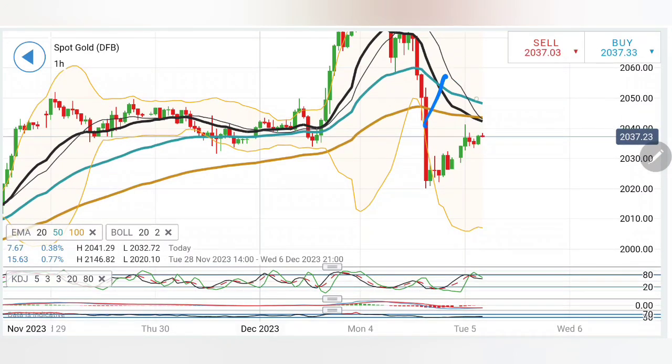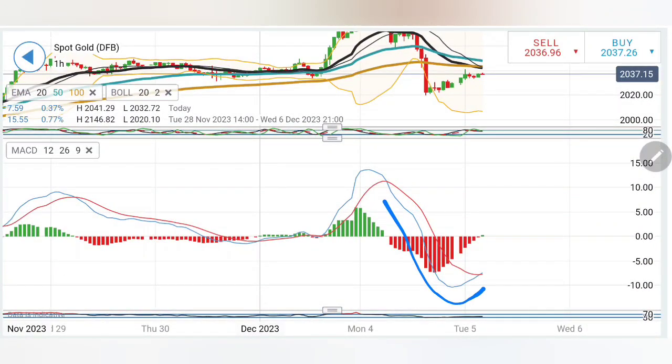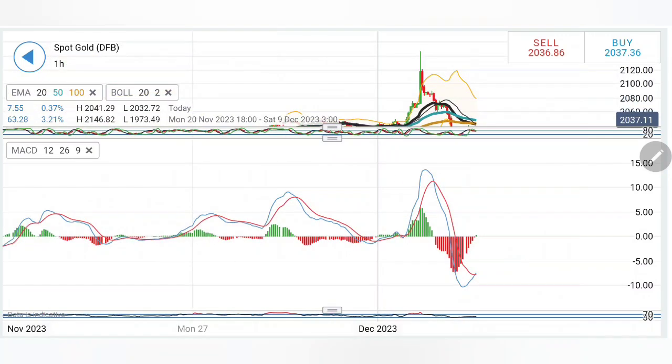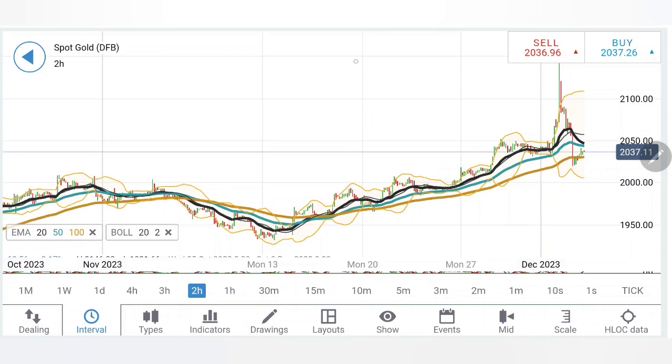Moving averages, after a long time on the hourly charts, have crossed over for a bearish move. Stochastic has dropped, MACD has hit a bottom, and that is why it is looking forward to a little retracement. It can possibly retrace here before looking downside. RSI is also in a retracement mood, coming to 2.